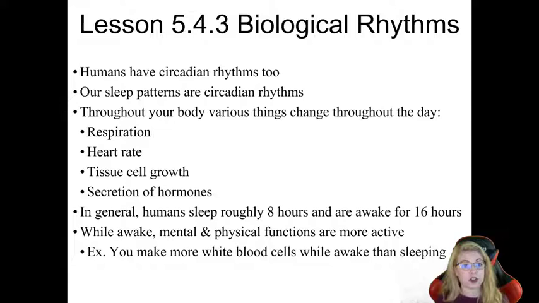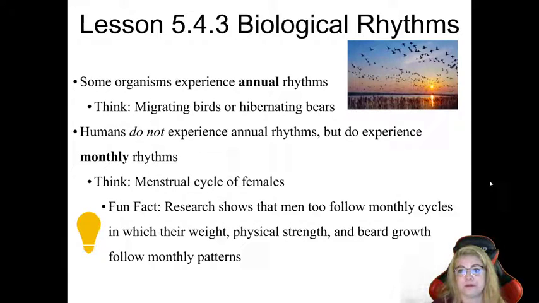So even the production of different molecules in your body is affected by your circadian rhythms. Right? Some organisms experience what's called annual rhythms. You can think of this like the migrating birds or hibernating bears. Their circadian rhythms are not like ours. They're not a 24-hour cycle like humans and many plants and animals. Instead, they're annual. So their circadian rhythm is through the entire year. And that dictates when they hibernate, that dictates when they come out of hibernation, or when the birds need to migrate south to different areas.